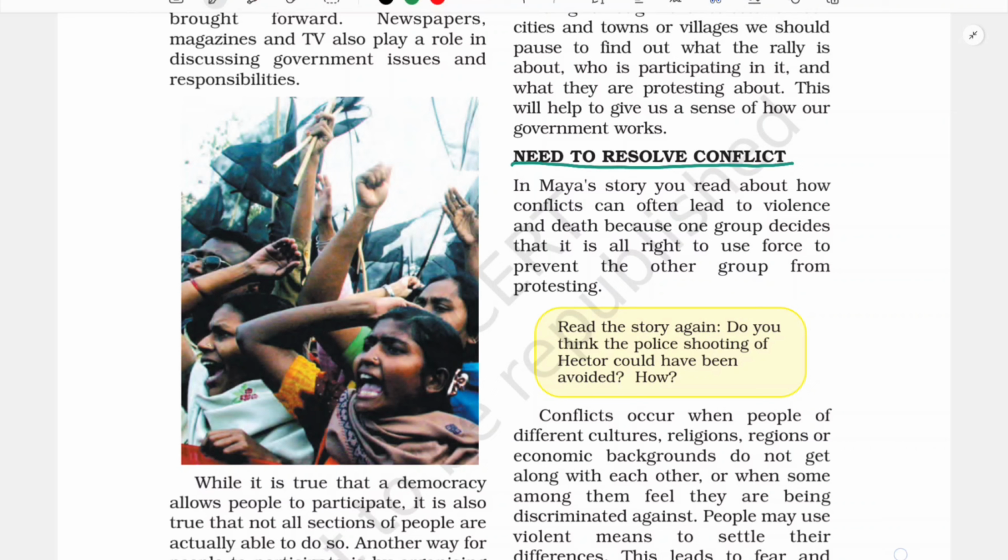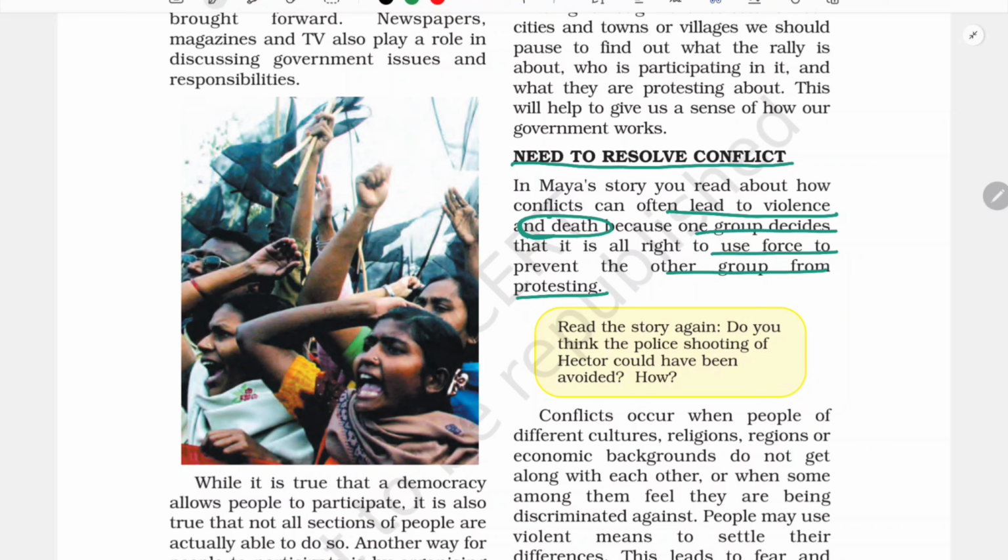So let us start. In Maya's story, you read about how conflict can often lead to violence and death. We came to know that Hector Peterson was shot dead because one group decided it was all right to use force to prevent the other group from protesting.